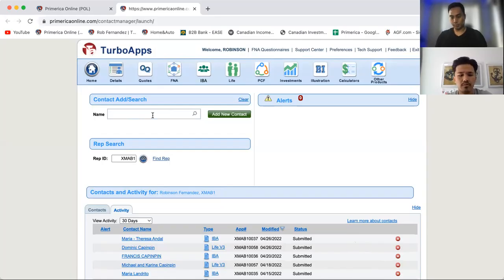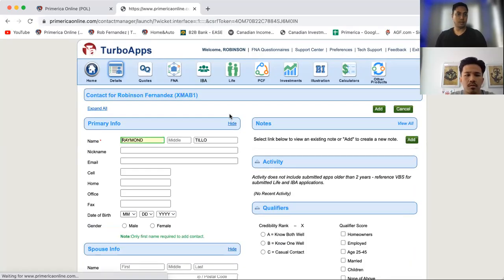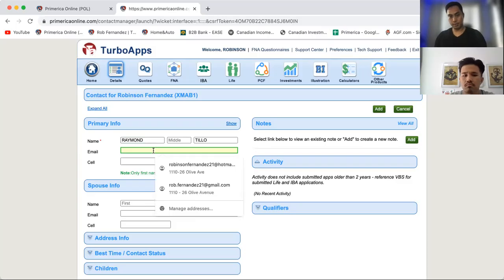So I gotta type it first. Yep. Right, and then add contact. And then email address if you have it. And then his phone number.